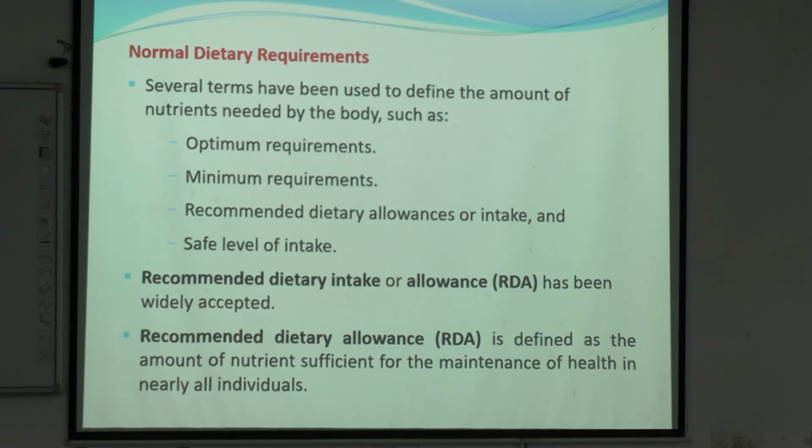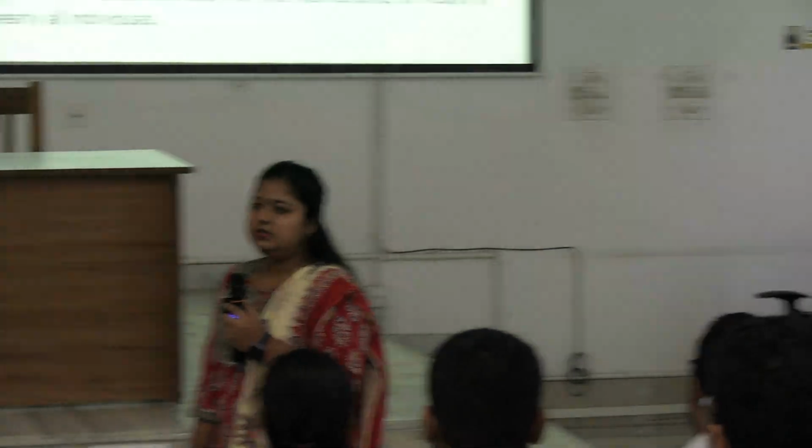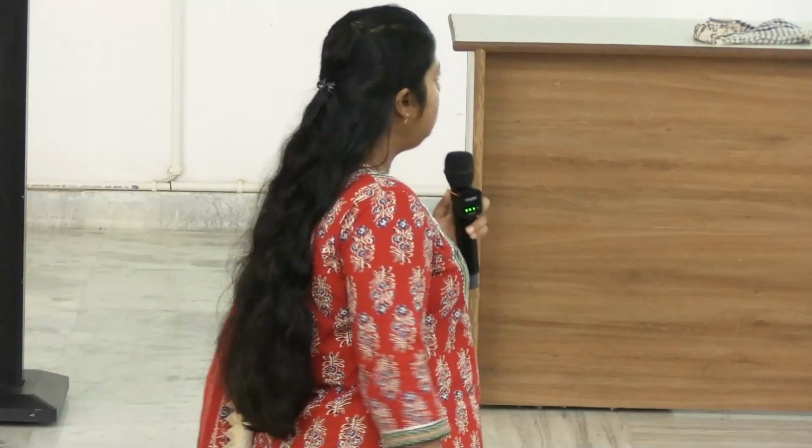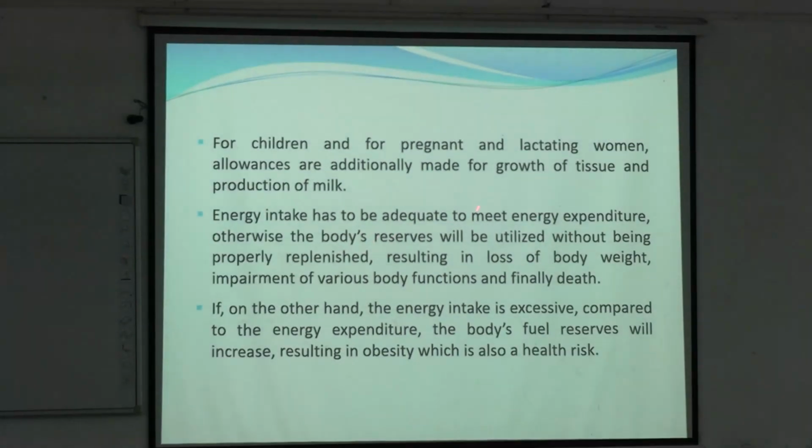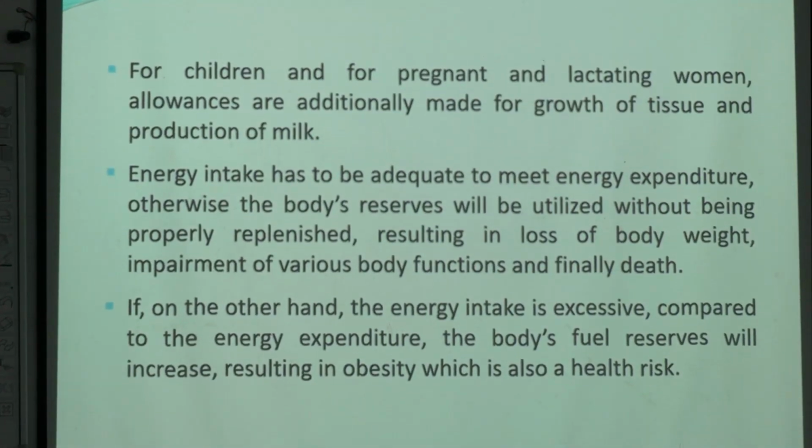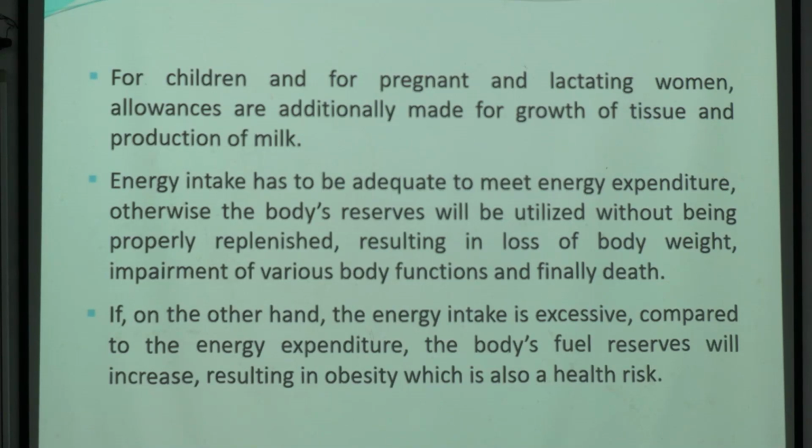Okay. So this term, RDA, you may have seen in your books, like the RDA of individual vitamins or individual minerals. RDA means the amount required for maintaining health in any individual for that particular nutrient. And we have discussed that for children and pregnant and lactating women, allowances are generally higher for growth of tissue and production of milk, and energy intake has to be adequate to meet energy expenditure, as I discussed regarding the nitrogen balance.